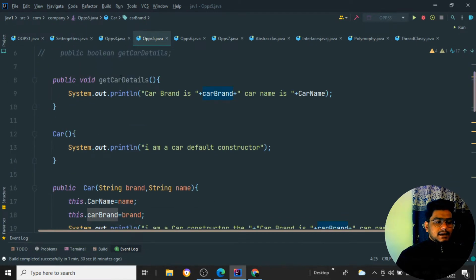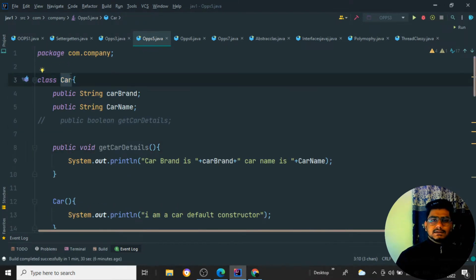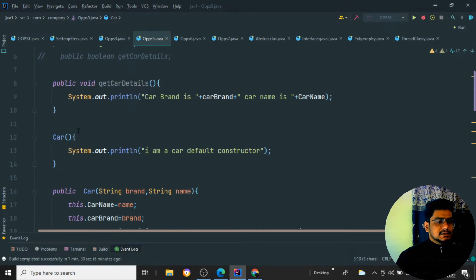And we have created the method over here, that is nothing but getCarDetails. What it does means it will print what is the car brand and what is the car name. This is a thing like this is your parent class. Okay, this is our super class, that is a parent class.